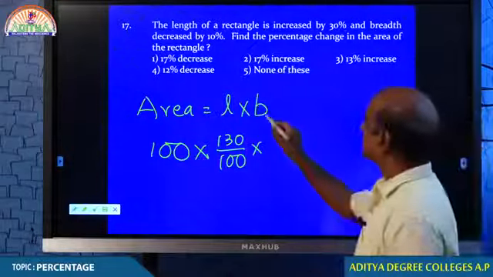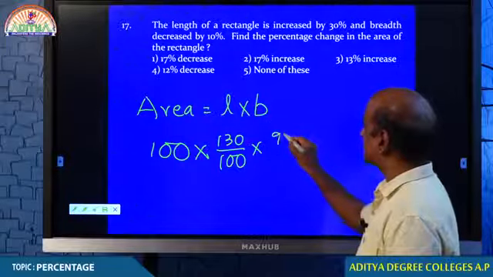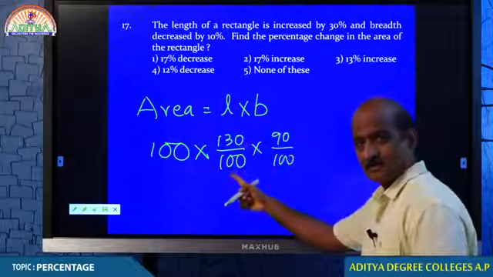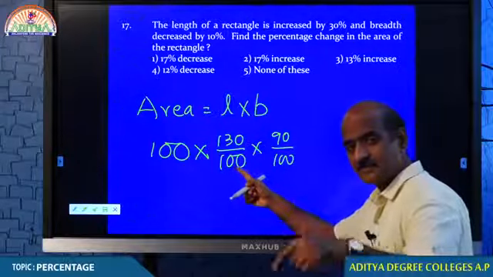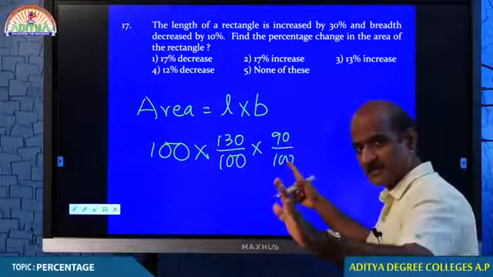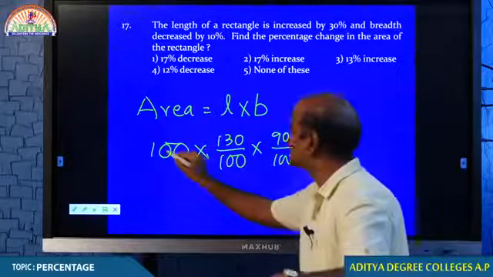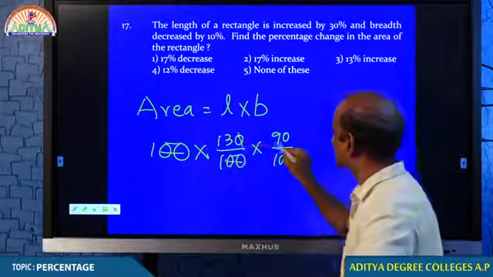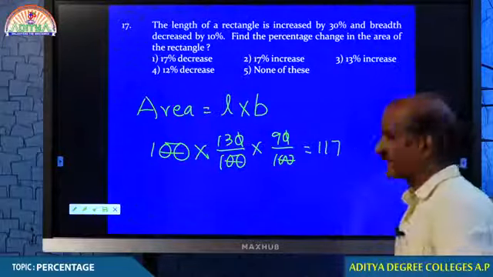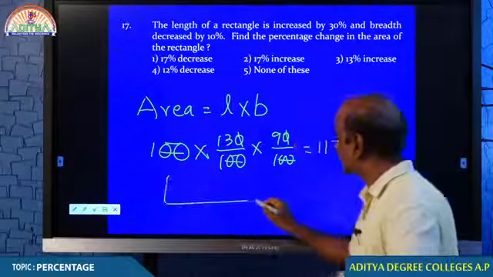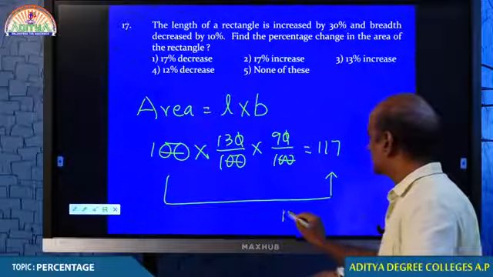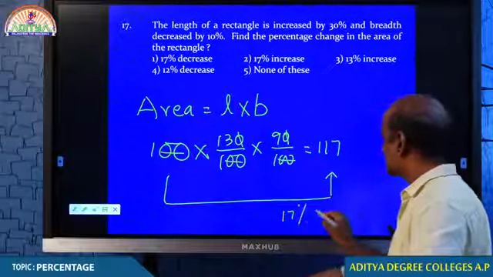Breadth decreased by 10%. How much should you take? 90%. 130 by 100 because length increases by 30%, and breadth decreases by 10%. Come on student, cancel. How much do we have? 117. The area which we took as 100 becomes 117. Hence area increases by 17%.